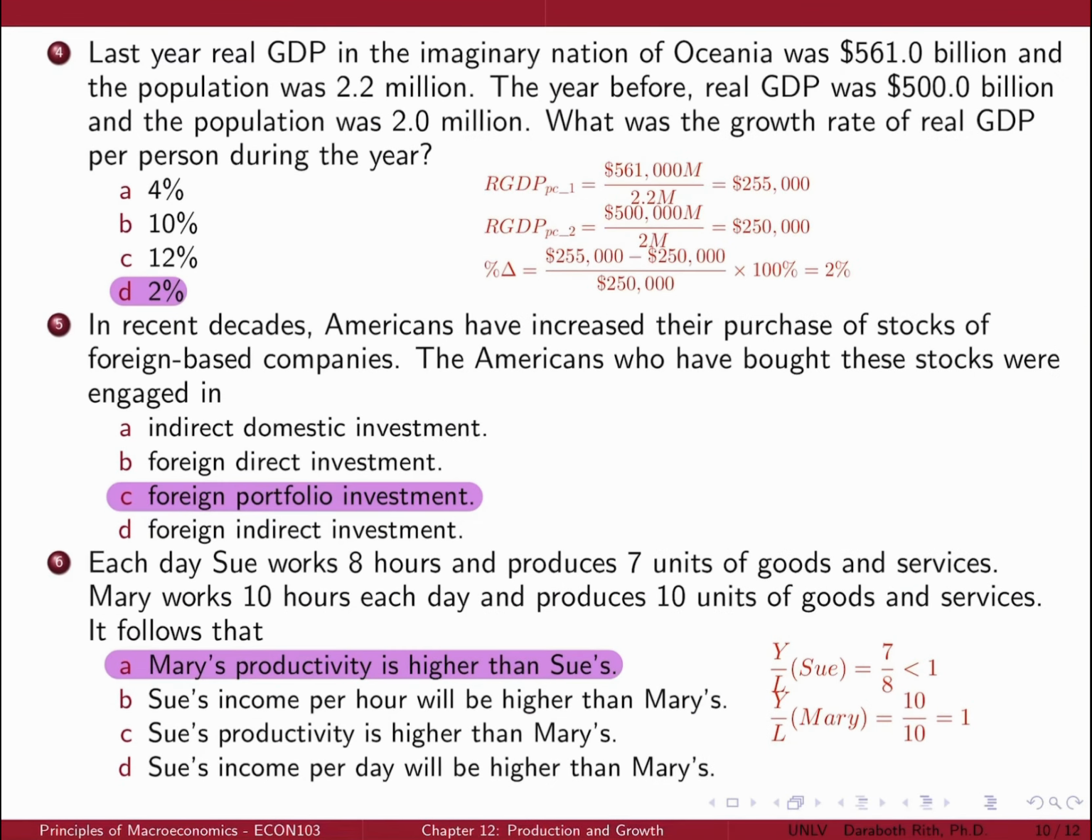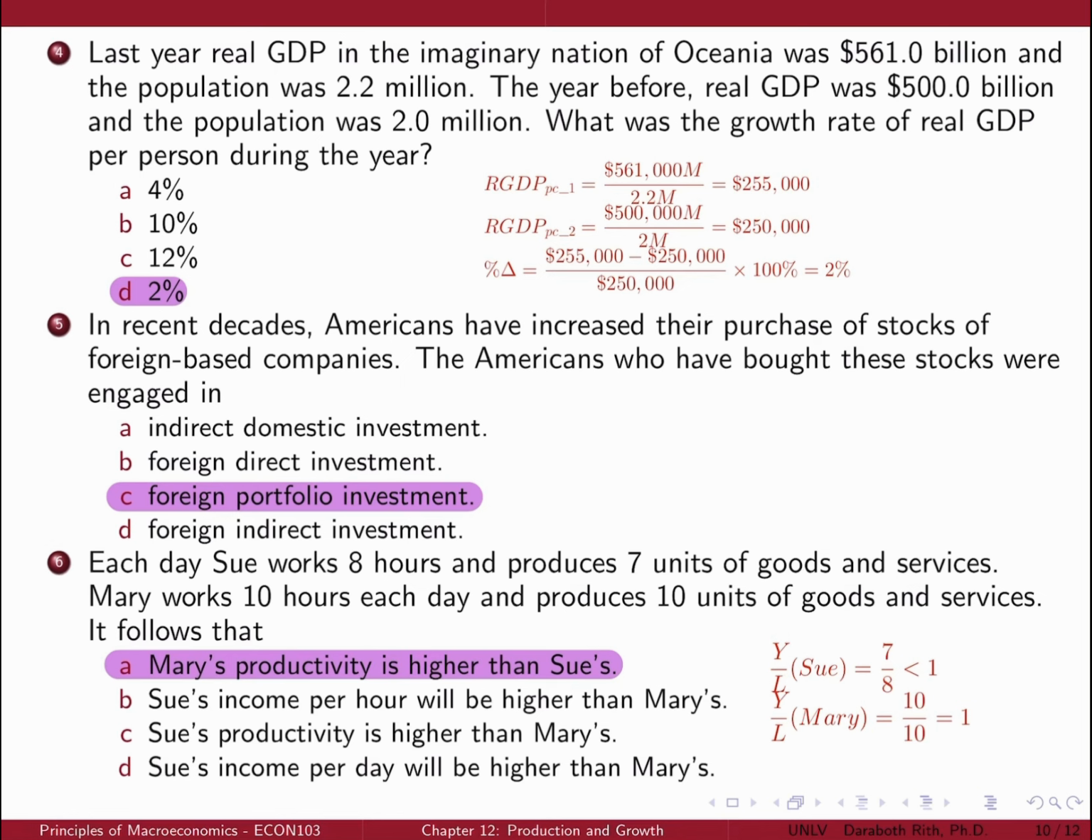Question number 6. Each day, Sue works 8 hours and produces 7 units of goods and services. Mary works 10 hours each day and produces 10 units of goods and services. It follows what? Let's calculate their productivity. Sue's productivity is 7 units divided by 8 hours, which equals less than 1 unit per hour. Mary's productivity is 10 units divided by 10 hours, which equals 1 unit per hour.